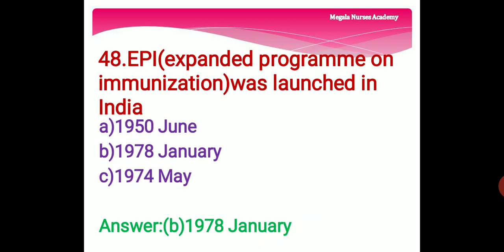48th question. EPI, that is the Expanded Program on Immunization, was launched in India in option A, 1950 June. Option B, 1978 January. Option C, 1974 May. The right answer is option B, 1978 January. Expanded Program on Immunization was launched in India in January 1978.